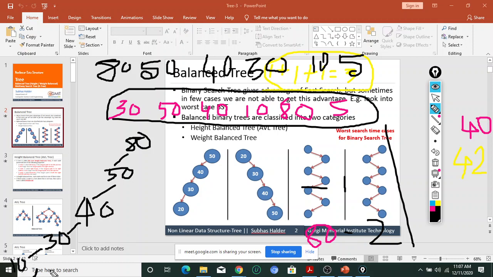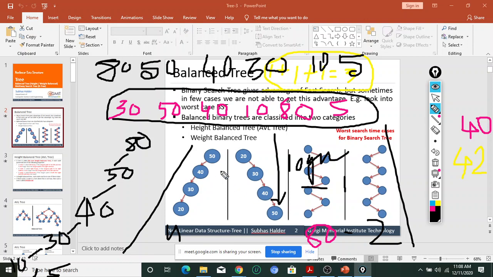So what is the height of this tree? Anybody can say? 4, sir. 5, sir. Whatever, try to understand. In the previous tree, the height of the tree is log n. Yes or no? In the previous picture, the height of the tree is log n, but in this case the height of the tree is n. Yes or no?